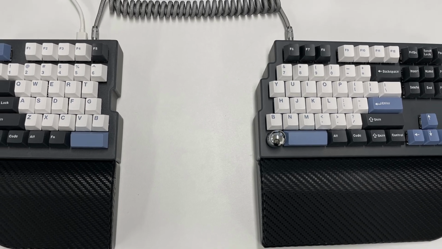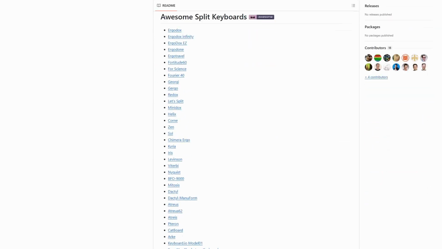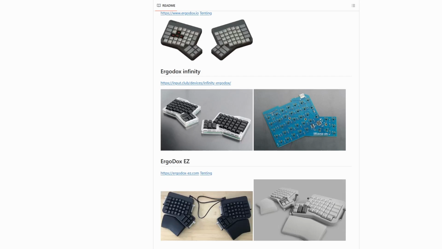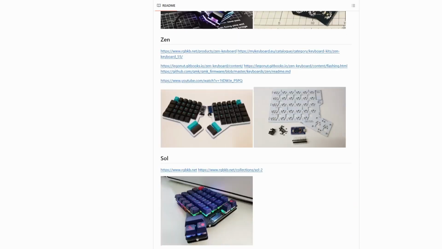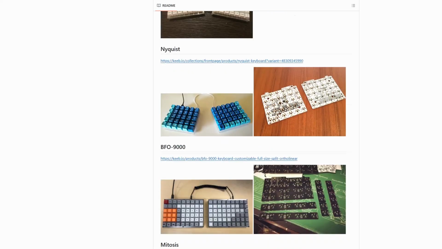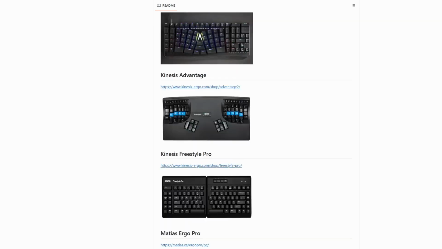Next type, split keyboard. Split keyboards are a type of ergonomic keyboard that are divided into two separate parts, either physically or logically. Today you can find many guides on how to create your own split keyboard. I will leave a link in the description to the GitHub with these guides.